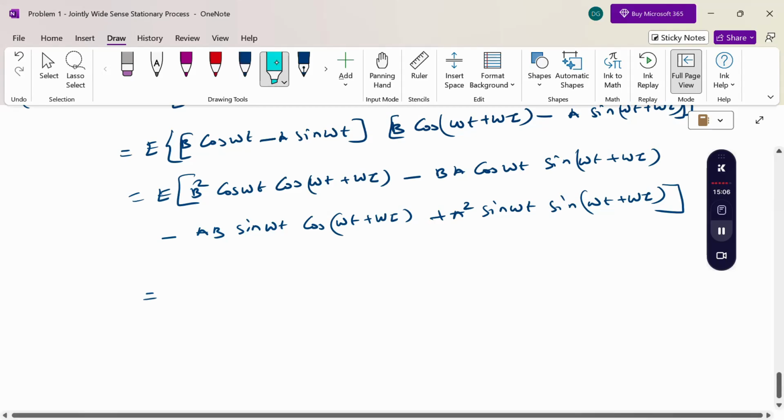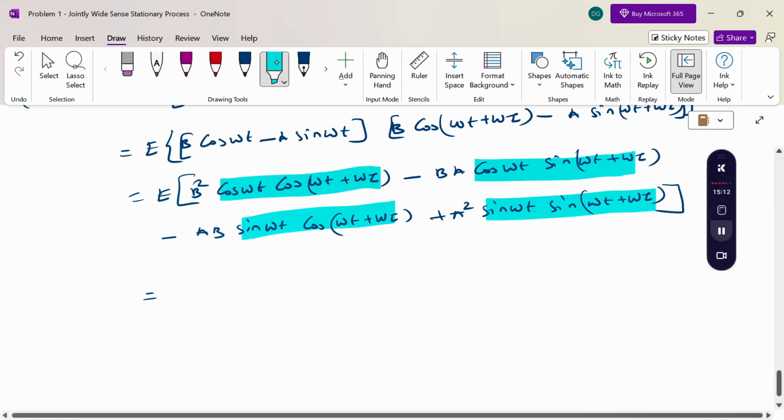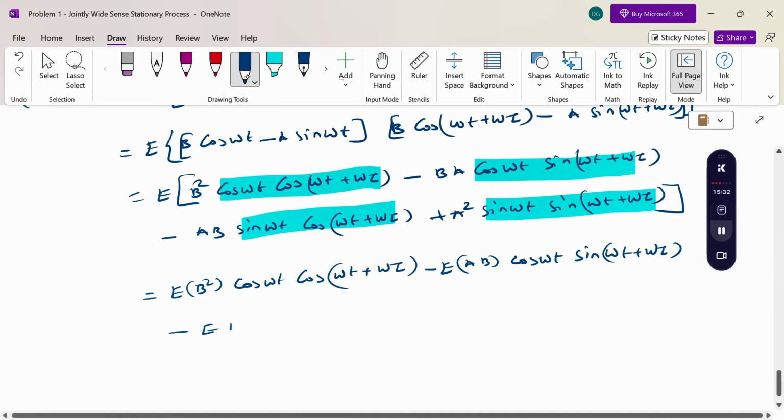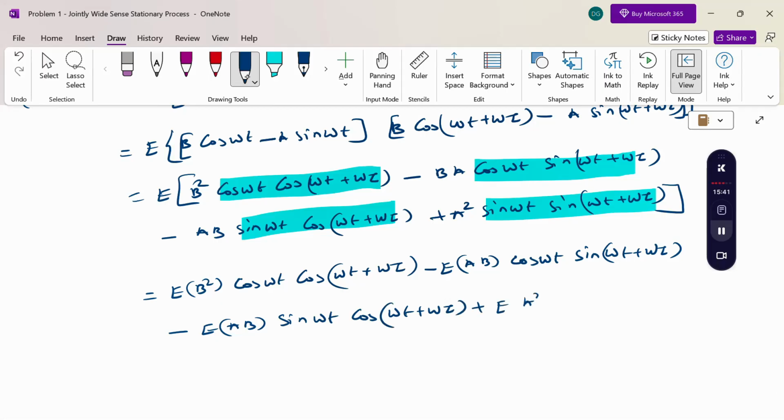Here these terms are constant, and only a and b are variables. Therefore the expectation of b square cos omega t plus omega tau, minus the expectation of ab cos omega t sin omega t plus omega tau, minus the expectation of ab sin omega t cos omega t plus omega tau, plus the expectation of a square sin omega t sin omega t plus omega tau.